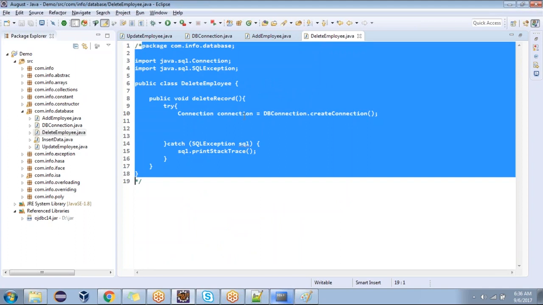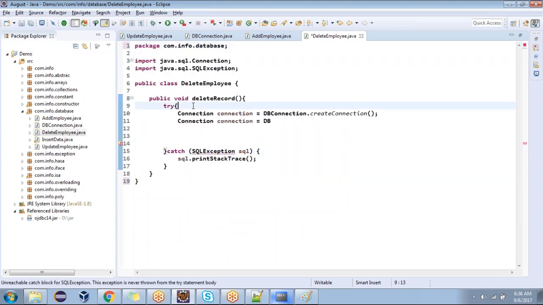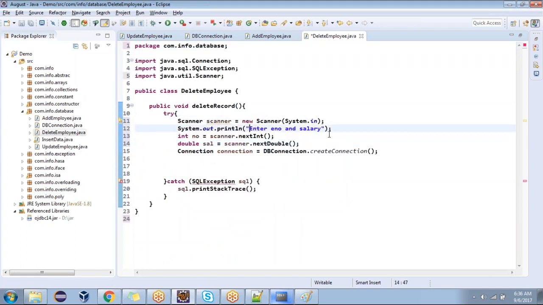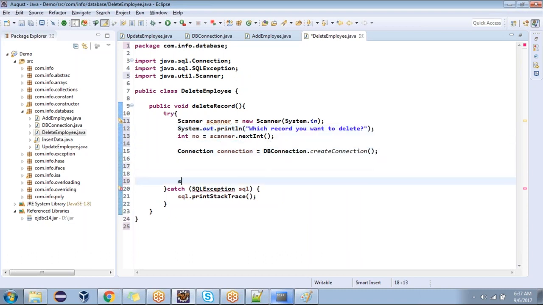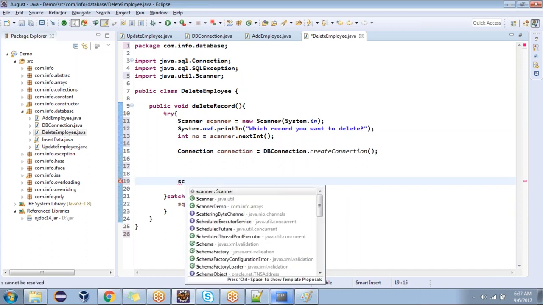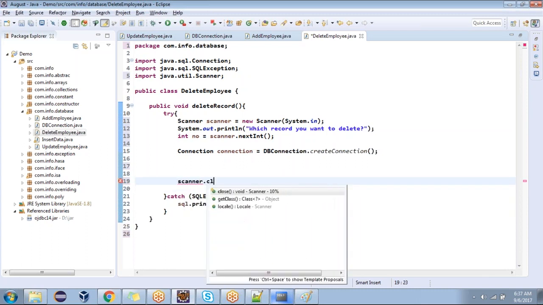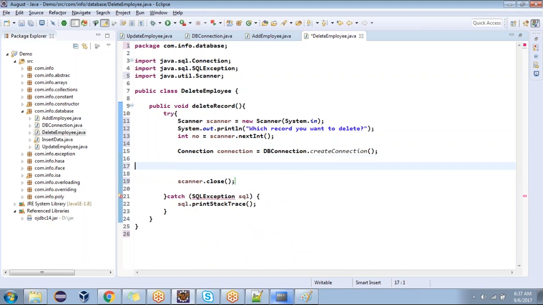Okay, delete. Go to delete. I want to delete the record. I can say which record you want to delete. Is that clear now? Okay. Which record do you want to delete? Now look. I'm going to String code, scan, then close. Now, do you want to load the driver again?